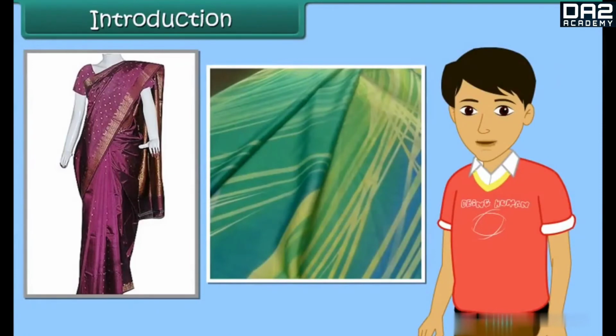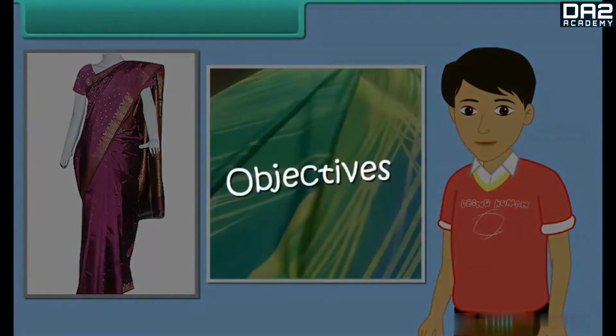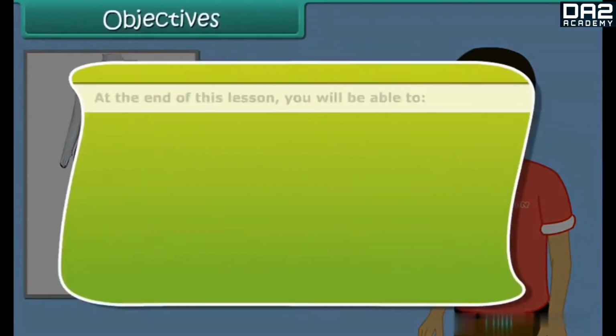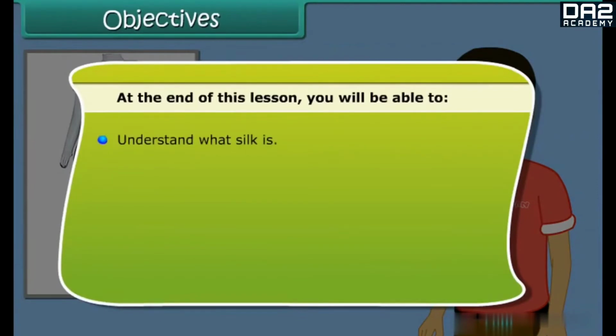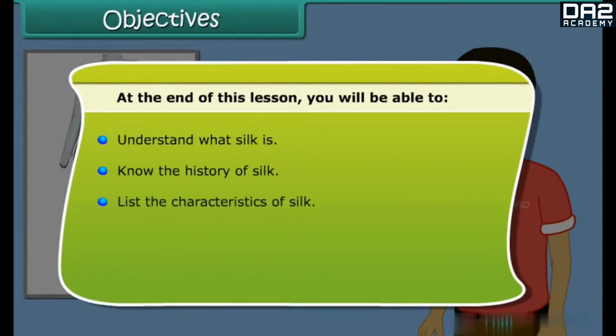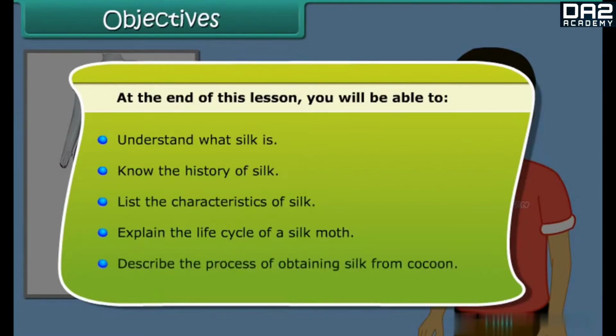In this lesson, we will learn about the characteristics and types of silks and also understand how the silk fabric is obtained from silkworms. Objectives. At the end of this lesson, you'll be able to understand what silk is, know the history of silk, list the characteristics of silk, explain the life cycle of a silk moth, describe the process of obtaining silk from cocoon.